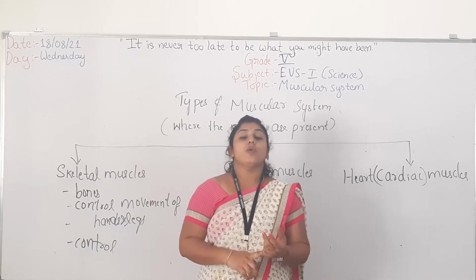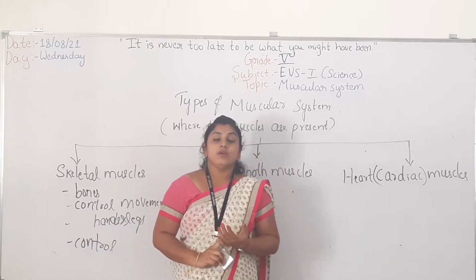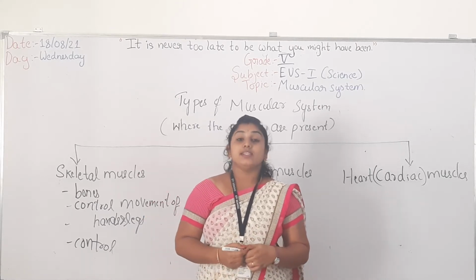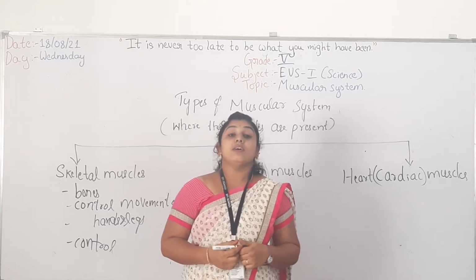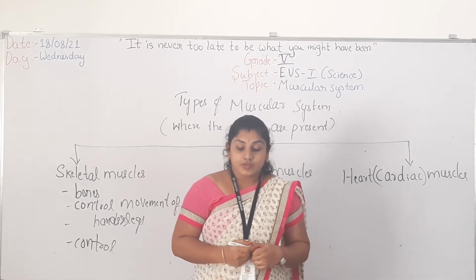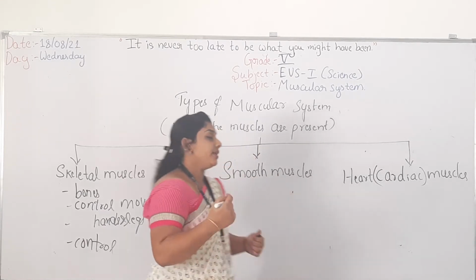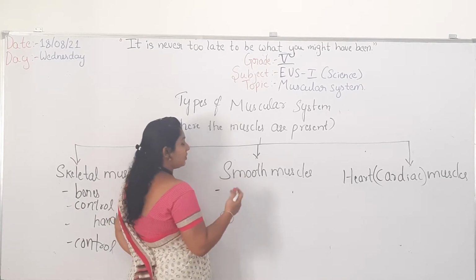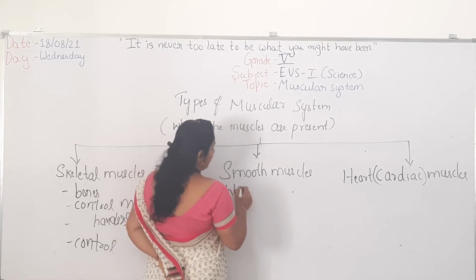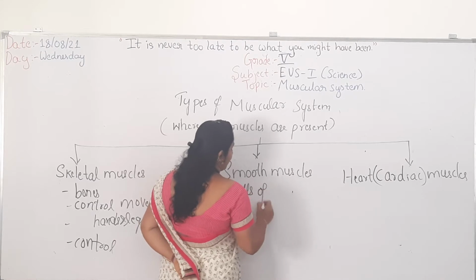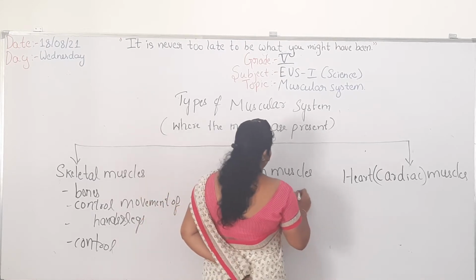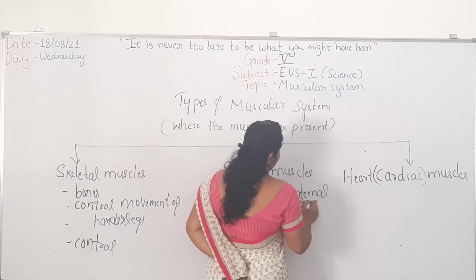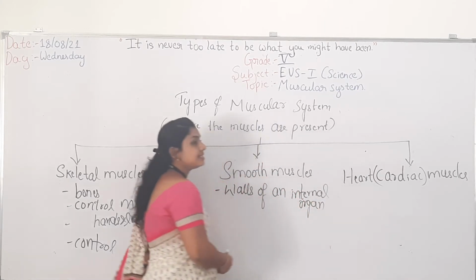Next we will see what smooth muscles are. As the name indicates, smooth muscles are present at the walls of internal organs. Can you name some of the internal organs, students?